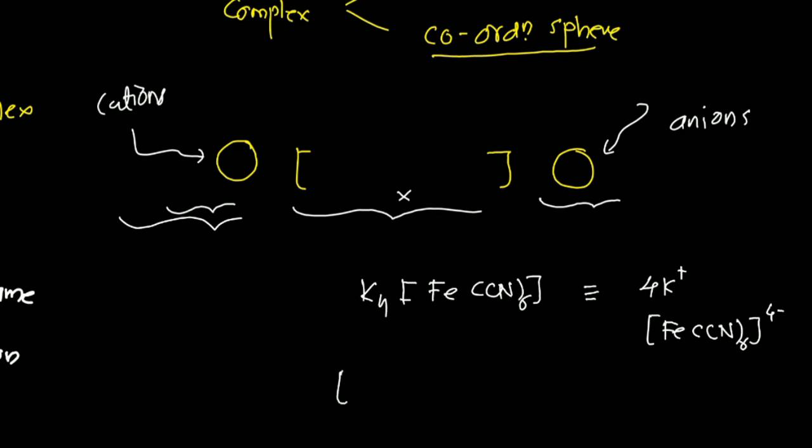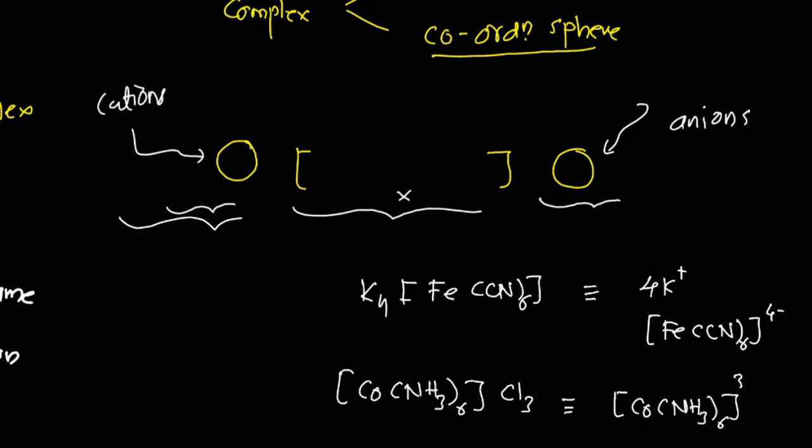Now what about anions? Look at this one: the complex of cobalt, [Co(NH3)6]Cl3. If I remove the 3 chloride ions, we get [Co(NH3)6] with 3 plus, because I removed the 3 negative charges. Suppose this complex reacts with AgNO3; then 3 AgCl will be precipitated out. Now look at these two examples.